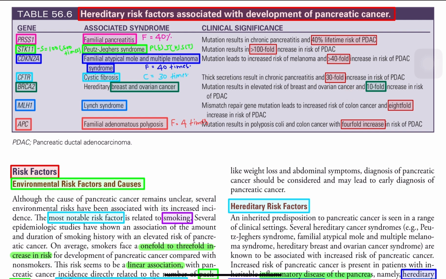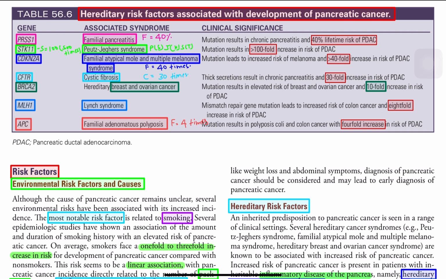Next is Lynch syndrome, associated with the MLH1 gene. There is an 8-fold increase in pancreatic adenocarcinoma. The last one is familial adenomatous polyposis, the gene is APC, and since F is 4, there is a 4 times increase. So the highest risk is Peutz-Jeghers syndrome, the least is APC, and in between is Lynch syndrome. These 3 they will ask. Peutz-Jeghers highest, least is APC, familial adenomatous polyposis 4 times, and Lynch is 8 times.